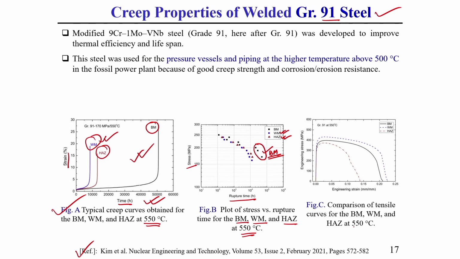Another figure I am also showing is, at elevated temperature, that means 550 degree centigrade, how the engineering stress strain curve varies. This is your base material or parent material, this is your weld material and this is your heat affected zone material. These are all experimental data. From this curve you can observe how the creep property varies in a welded specimen.